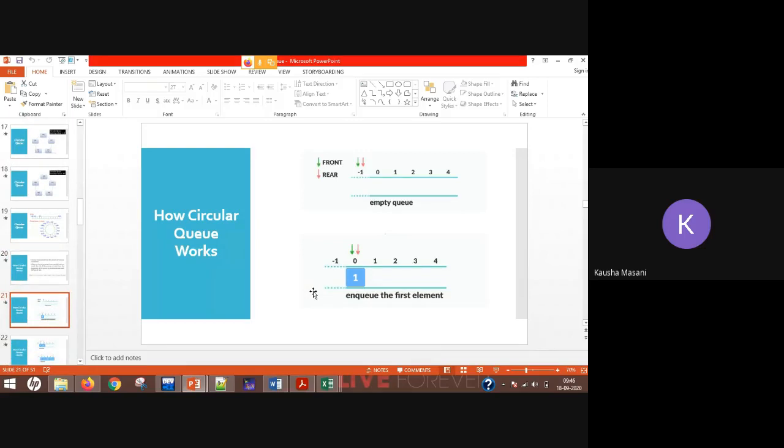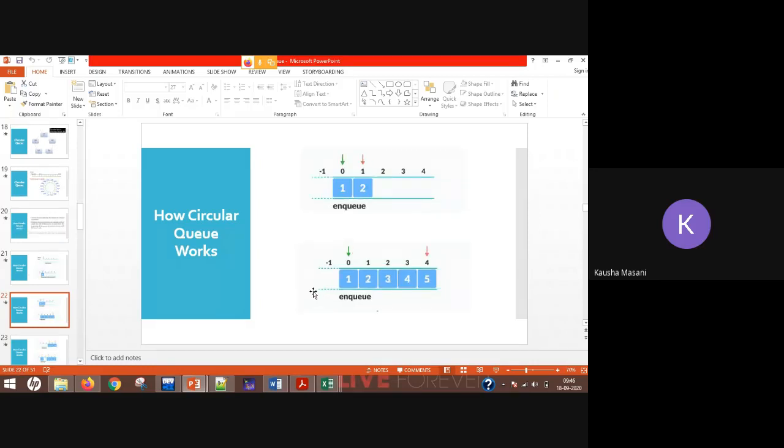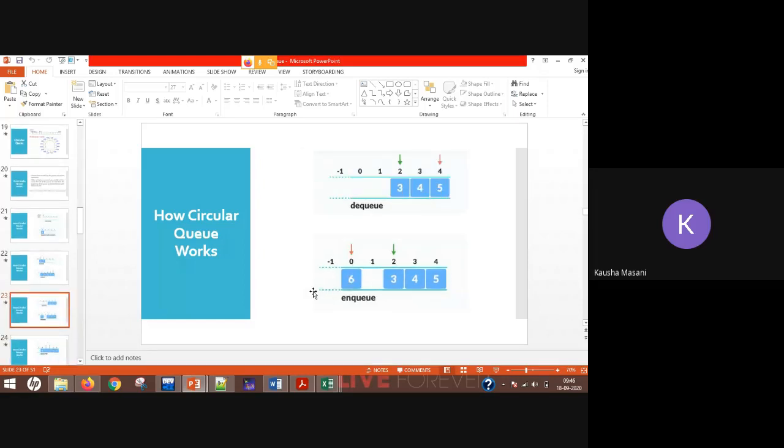Again, this was an example which we have seen initially, with front and rear at minus 1. We keep doing the enqueue operation till it is full. After the array is full, your front is at 0 and your rear is at 4, which is max size minus 1. Now we want to add more elements, but as front has not moved forward, we cannot do any more enqueue. So first we have to do some dequeues. We did two dequeue operations, so front moved from 0 to 2.